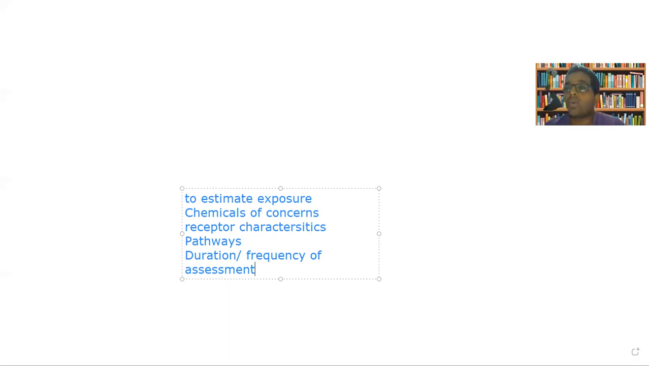Next one is pathway. What are the different pathways, and which pathway is posing more hazard, or through which pathway is there a chance of severe exposure? Such a study or such background knowledge work needs to be done. Next one is the duration or frequency of assessment: how frequently you are performing this assessment. So this much knowledge is highly essential in a toxicology study. Okay. Next one is toxicity assessment.